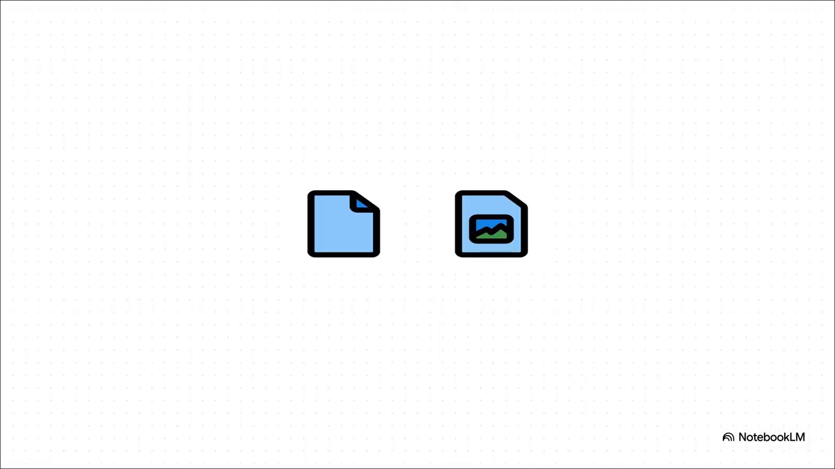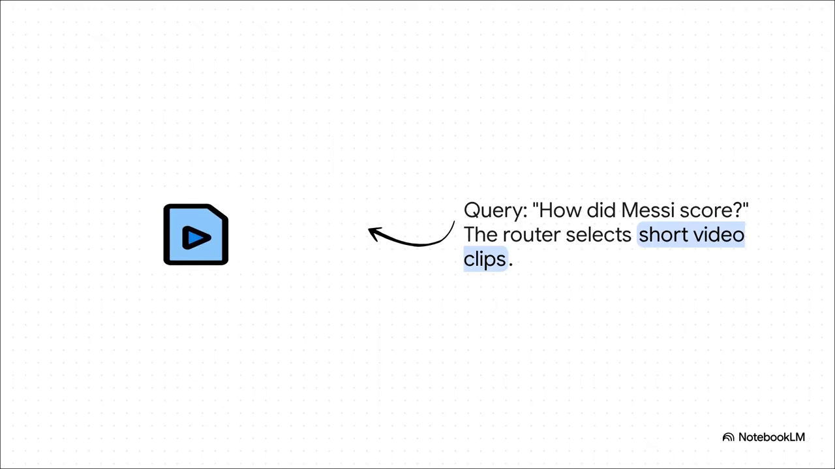So let's go back to our flower question one more time. With UniversalRAG, the router gets it. It understands that to really describe this flower, you need both a text description and a gorgeous photo. So it intelligently grabs information from both places to give you a complete, useful answer. It just shows you how powerful this is. But it gets even smarter.